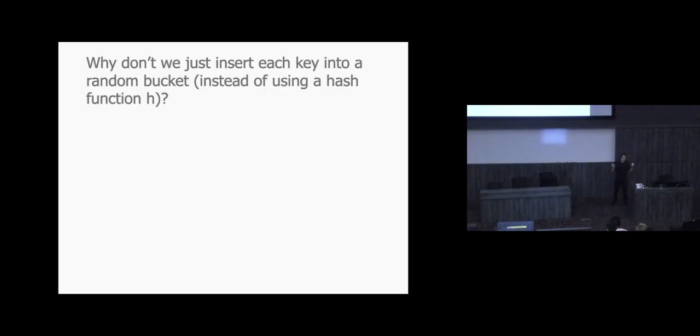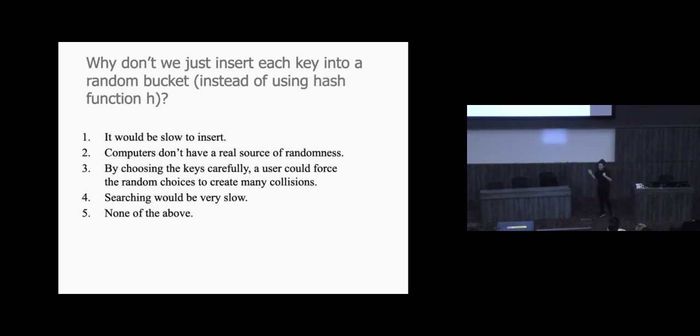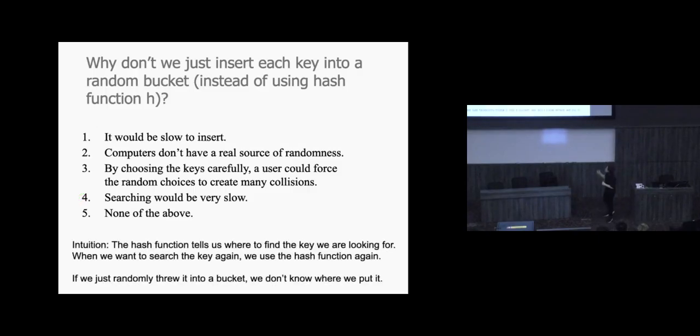This is the dead horse I keep beating, and I keep saying it because students over the years always get very confused. Of all of these options, let's not go through all of them, I don't have much time. The idea is that the searching is going to be very slow. What do I mean by this? Here's the intuition: the hash function tells you where the key is, where you should look for the key.